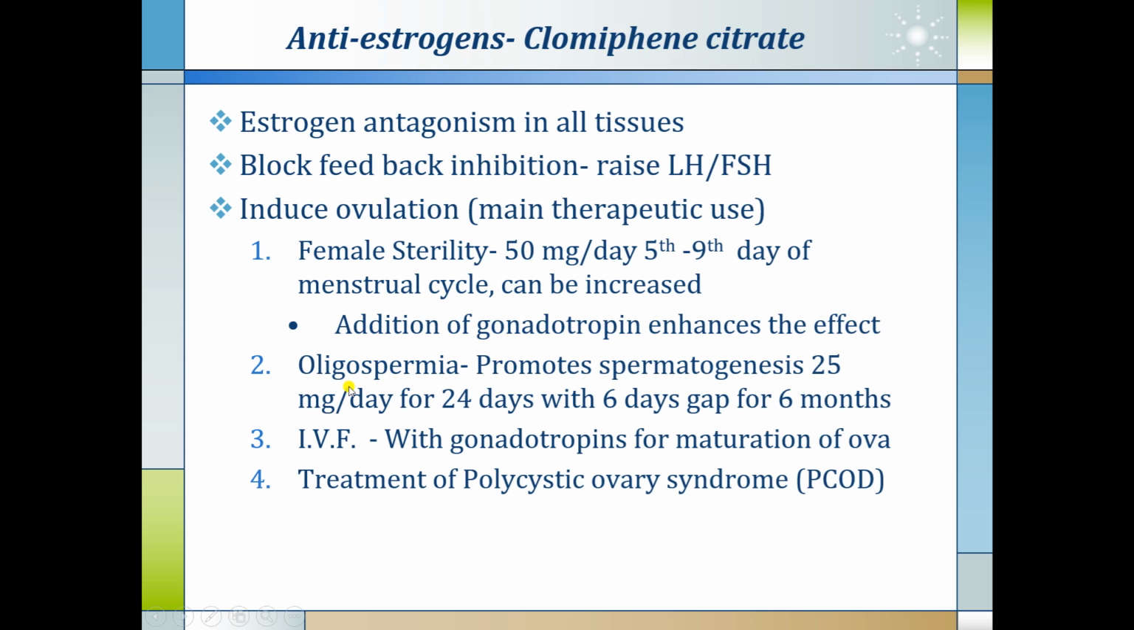It can be useful for oligospermia patients where it promotes spermatogenesis, 25 mg per day for 24 days with 6 days gap for 6 months. It is an essential component of the IVF regimen where it is prescribed with gonadotropin for maturation of ova, and it is also one of the very important drugs for the treatment of polycystic ovarian syndrome, PCOD also.